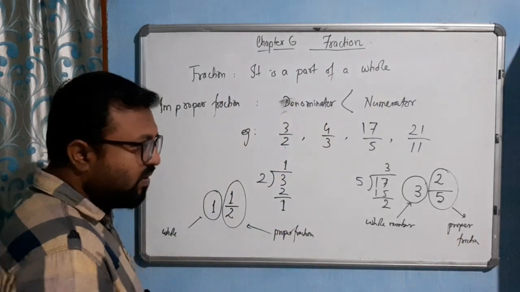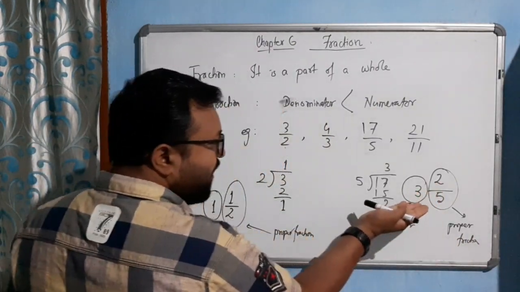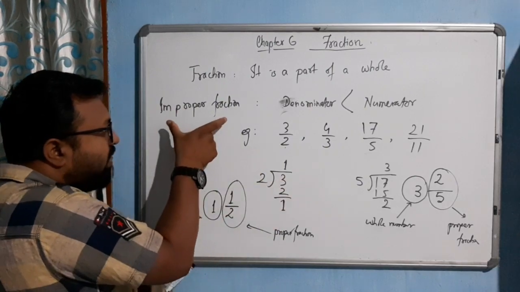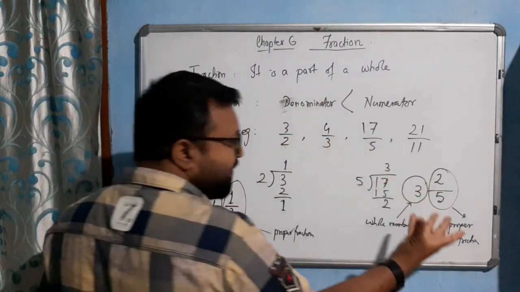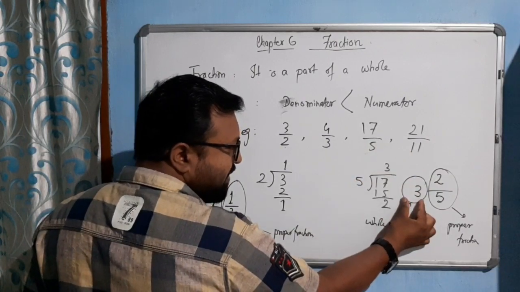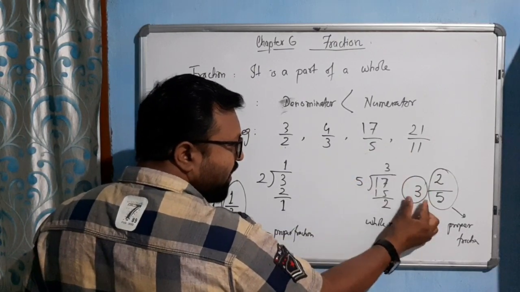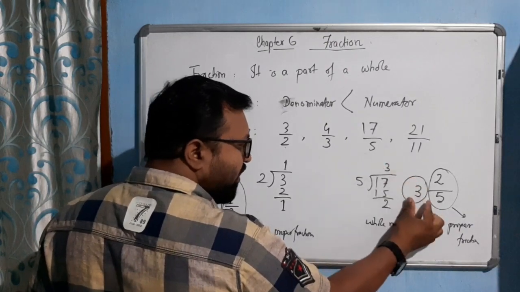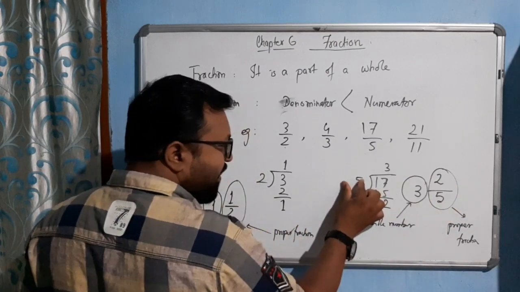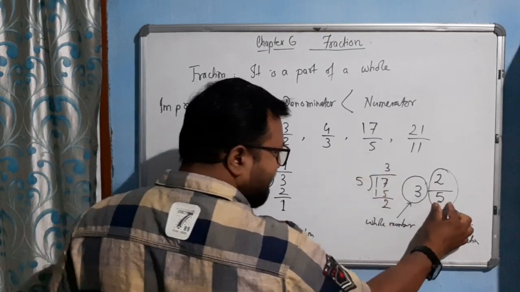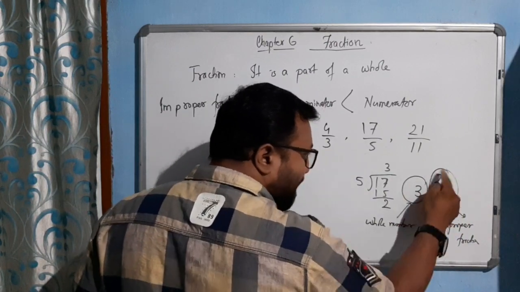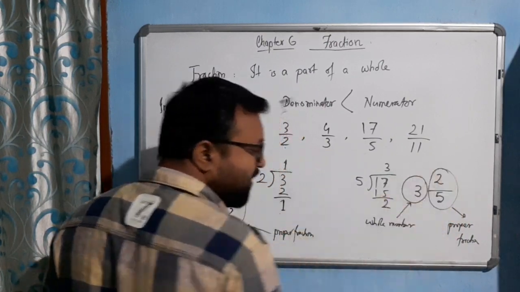Now this 3 2 by 5, how will we convert this again to the improper fraction? Just now I told you how we convert improper fraction to mixed fraction. Simply we divide. The quotient will come in the first place and become the whole number. The remainder will come in the numerator place. The denominator 5 is already there, so 5 will be in the same place. This becomes a mixed fraction. This is called a proper fraction, and this combined thing is known as a mixed fraction.